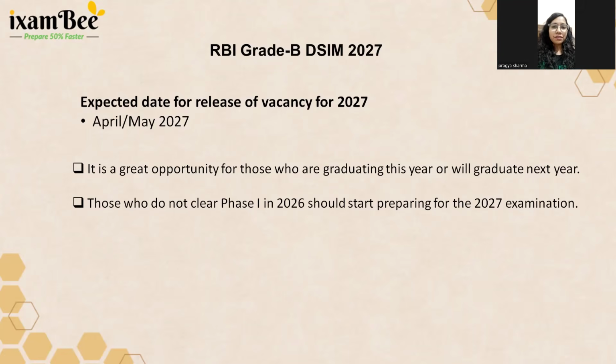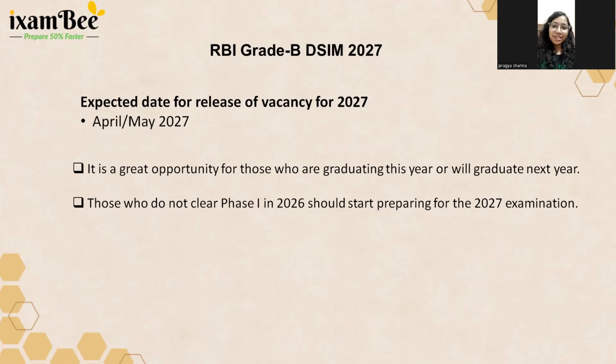So if you wait for the notification to be released and then start preparing for this examination, you will not be able to cover the syllabus. From April to June, in one month, how much can one person prepare? If he is not good in the basics, it will be very difficult for an aspirant to prepare for an exam in just a month. So what we can do for the 2027 attempt, we will discuss.